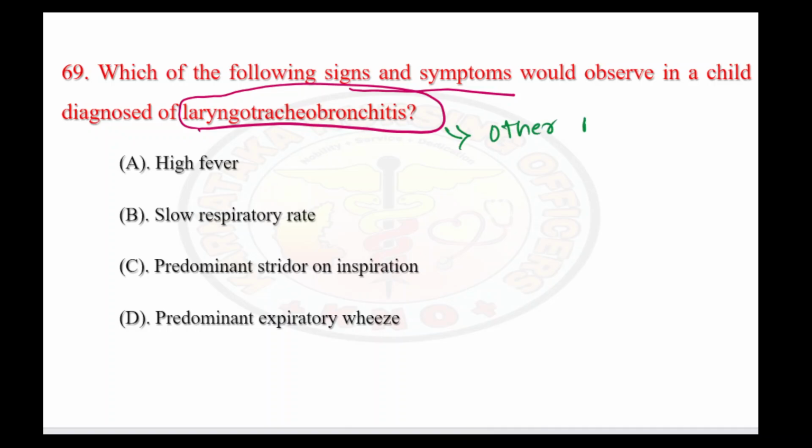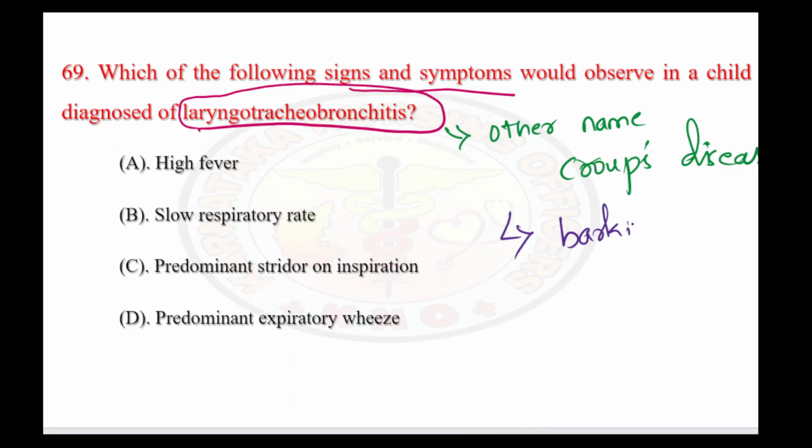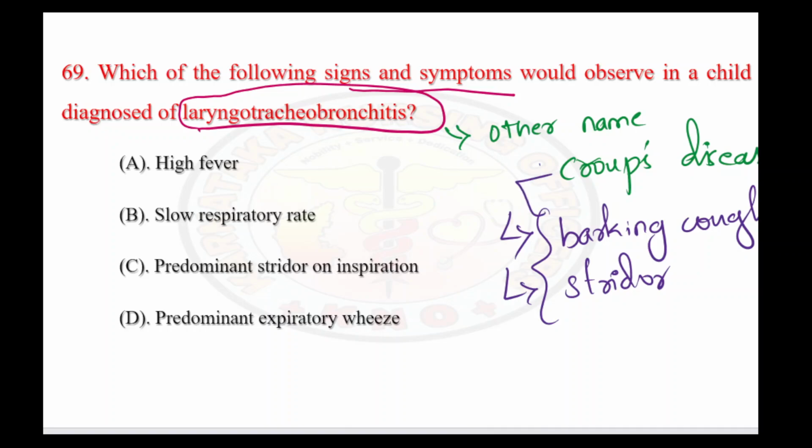Other name for it is Croup. In Croup, we are going to see two prominent symptoms, which are barking cough and presence of stridor. So these are the two important features that we are going to see in Croup. So let's see the given options here.